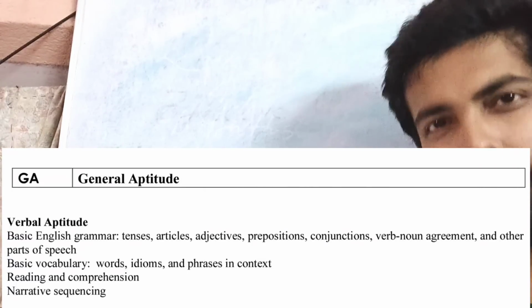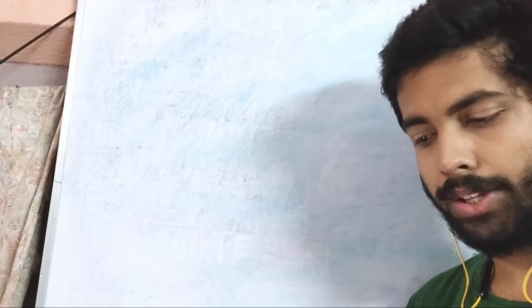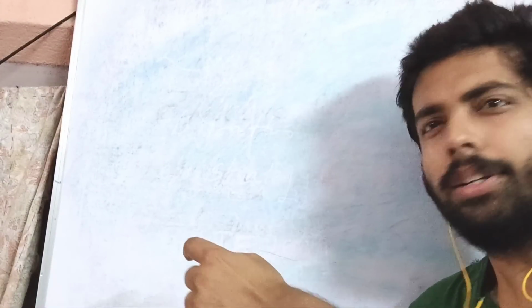Starting with the verbal aptitude, in which basic English grammar, tenses, prepositions, adjectives, conjunctions, verbs, nouns, agreement, and other parts of speech may be asked. Basic vocabulary can also be tested: the meaning of any word, idioms, phrases. They have given words such as pandemonium, 'they have created such a pandemonium', 'he turned euphoric'.